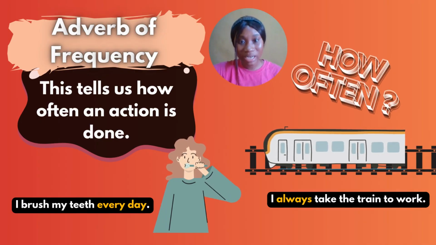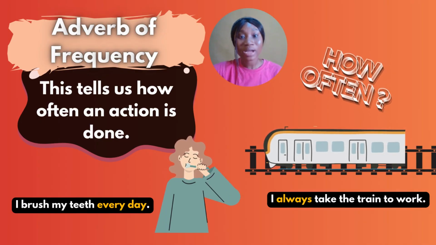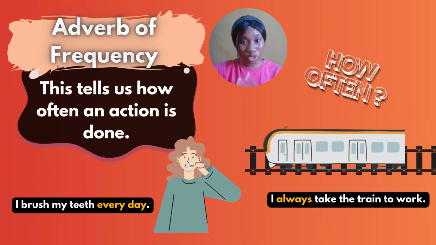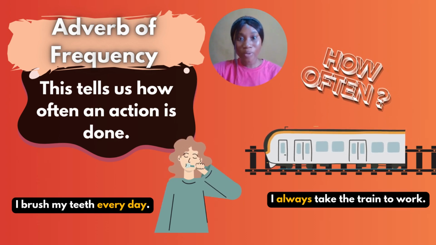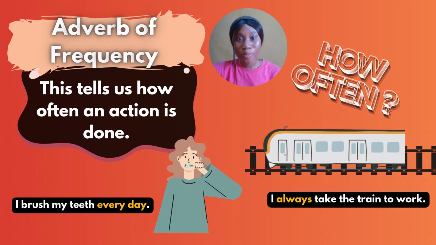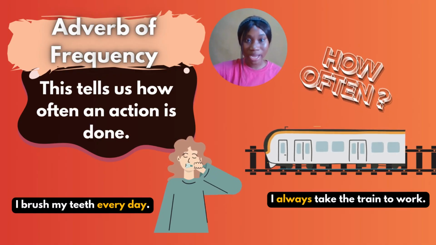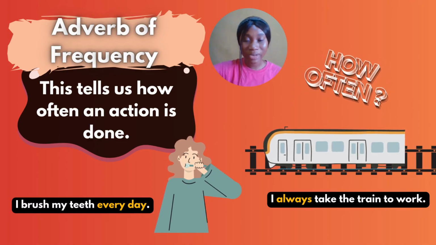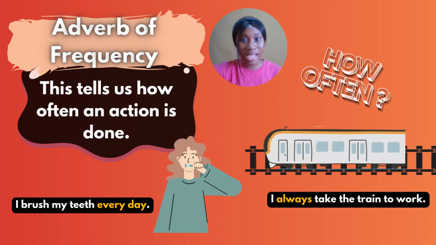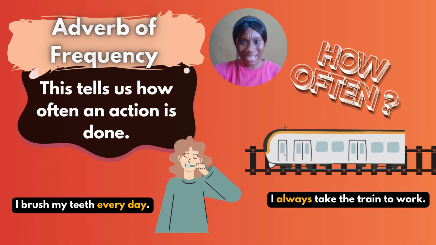So every day you brush your teeth. You can even go further and say, I brush my teeth twice in a day. So you brush in the morning when you wake up. You brush in the night before you go to bed. So Monday morning, Monday evening, you are brushing. Tuesday morning, Tuesday evening, you are brushing. So do you understand that adverb of frequency?